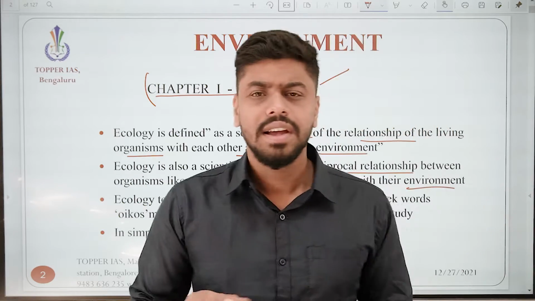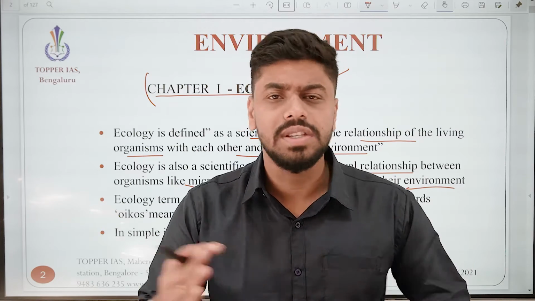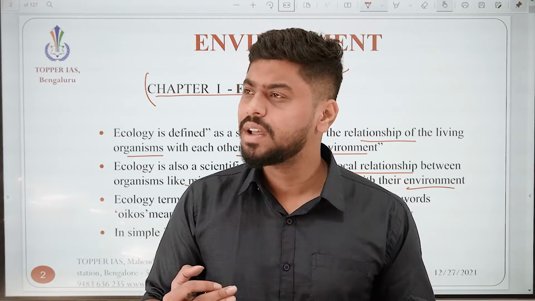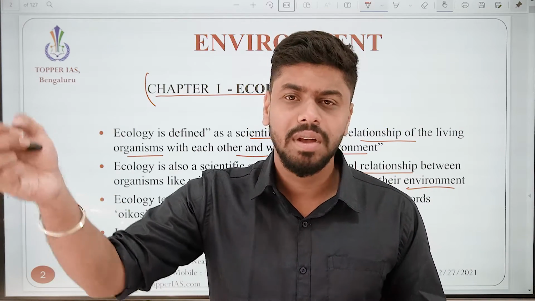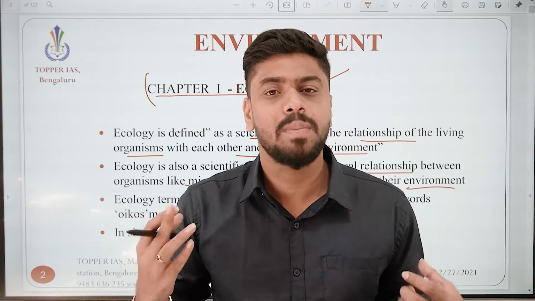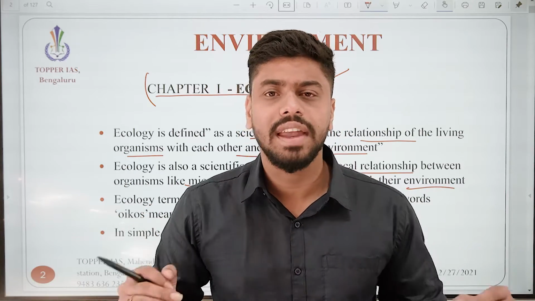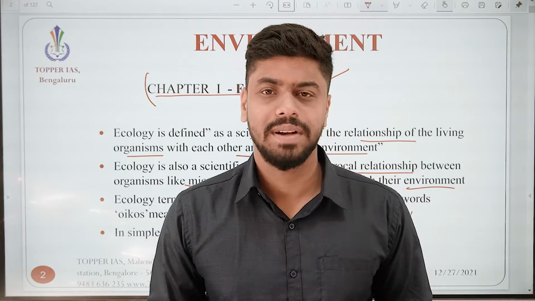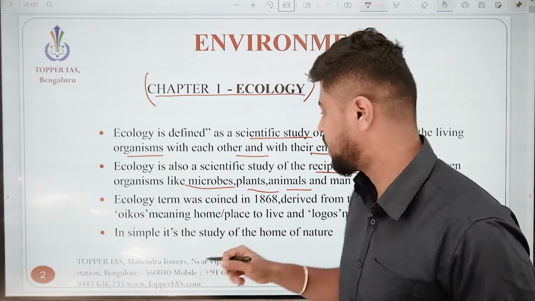Imagine this, it's a reciprocity-based relationship. We expect something from the ecosystem and the ecosystem expects something from us. This beautiful relationship of reciprocity between all living organisms and their surrounding environment is called ecology.